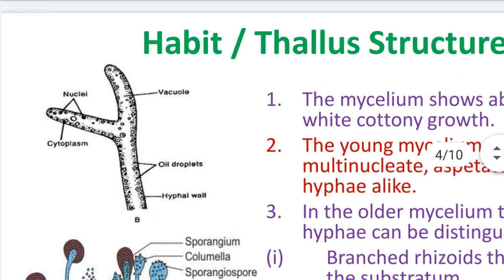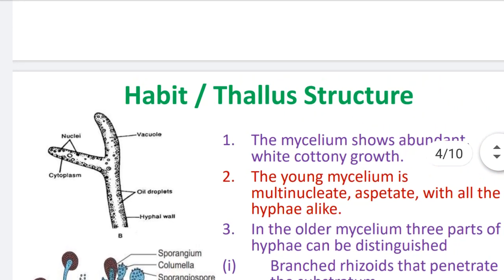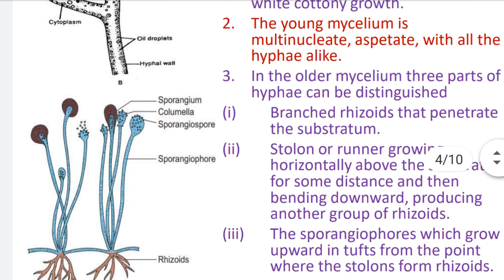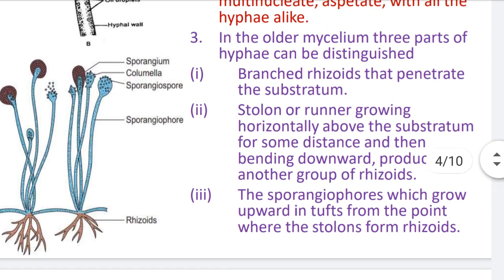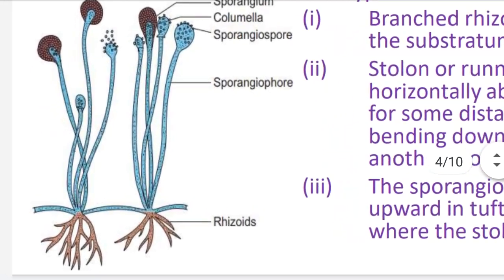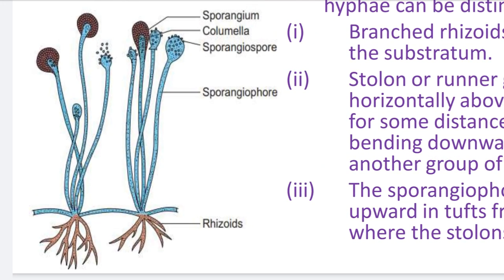This is the young mycelium. When this mycelium is matured, this matured mycelium shows three different parts. You see in the diagram, this is the diagram of the matured Rhizopus mycelium.